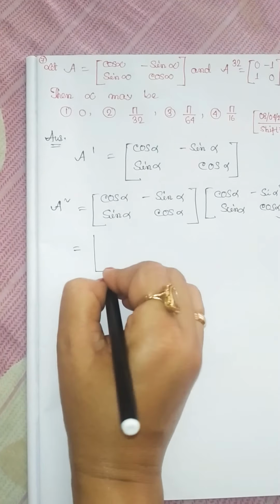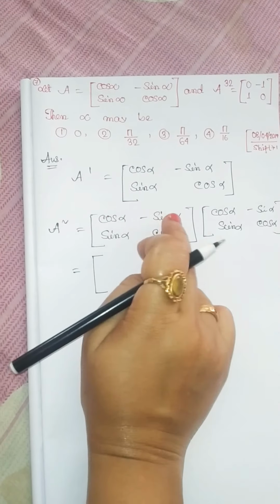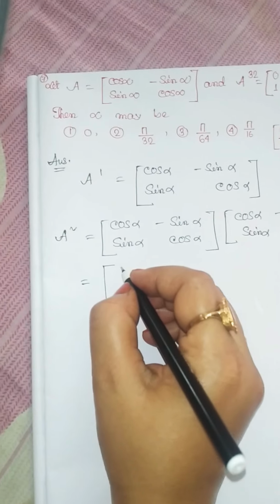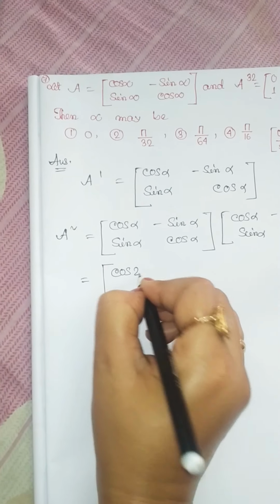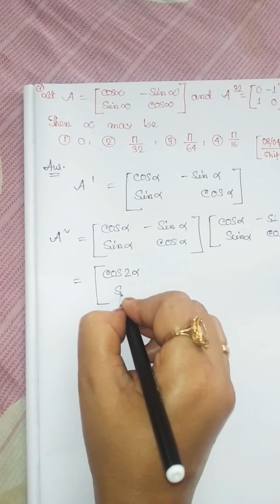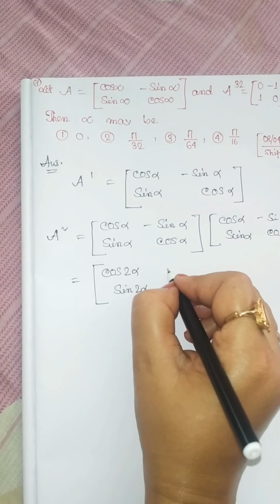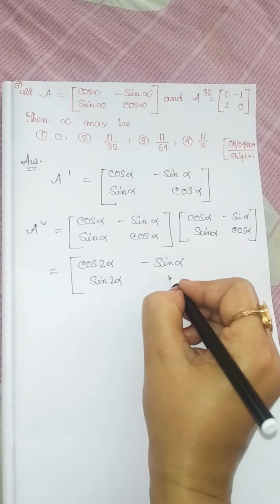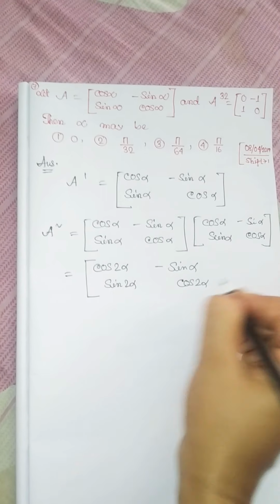Therefore, this becomes, this row and this column, and this fixed minus, therefore cos square minus sin square is equal, it is cos of 2 alpha, sin 2 alpha, minus sin 2 alpha, plus cos of 2 alpha.